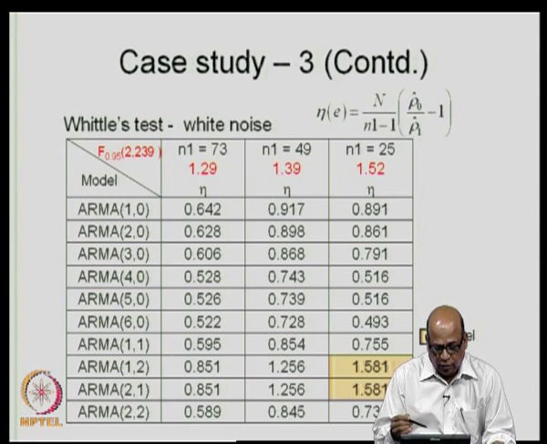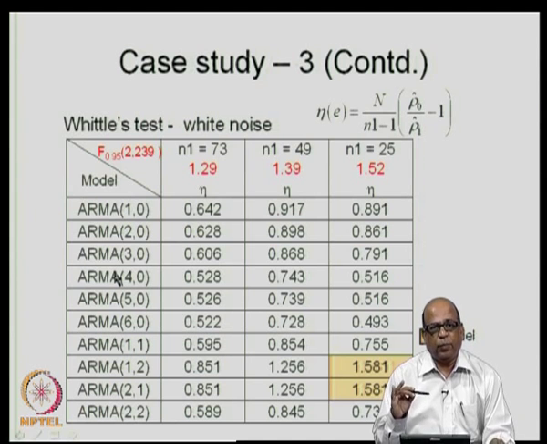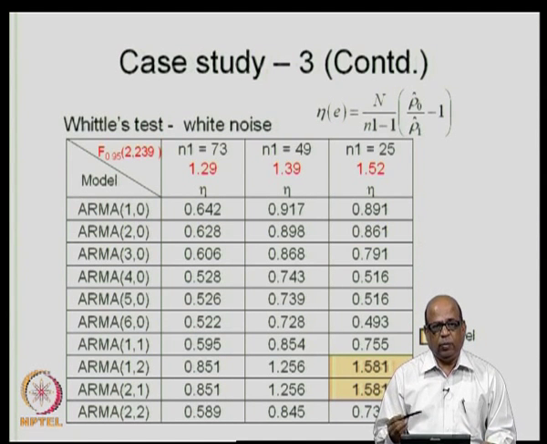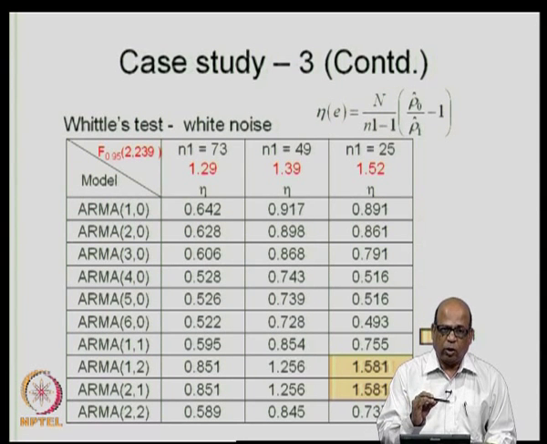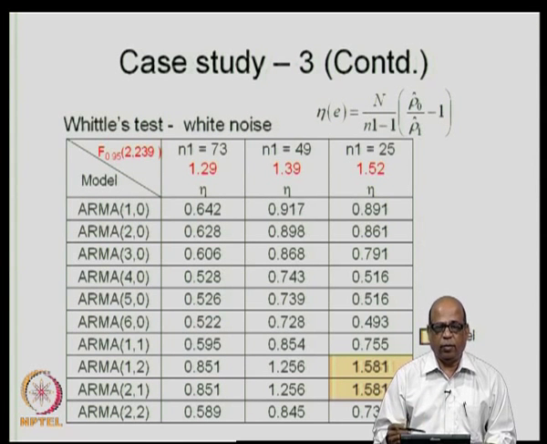For Whittle's test, we do it for all the candidate models, although we could do it only for the particular model that we have chosen, namely ARMA 40. You do it for all the candidate models, so that if the model you have chosen does not pass the test, then you can go to another model.